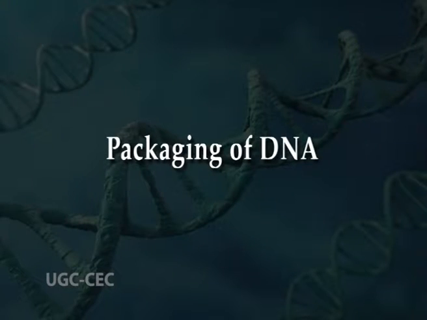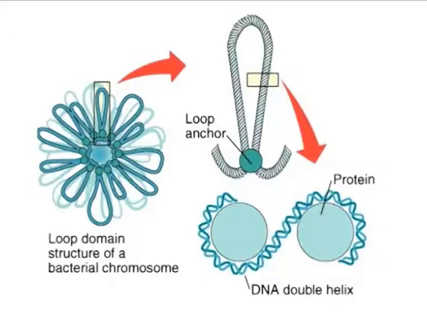Now, let us talk about the packaging of DNA. In prokaryotes, the single chromosome is a supercoiled double-stranded circular DNA. It is packaged in a highly condensed form to fit inside the cell in the form of compact structures called nucleoids, by participation of some proteins and some cations, polyamines, RNA and non-histone proteins.